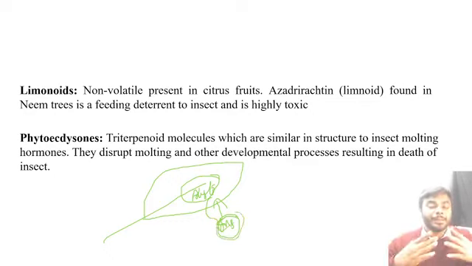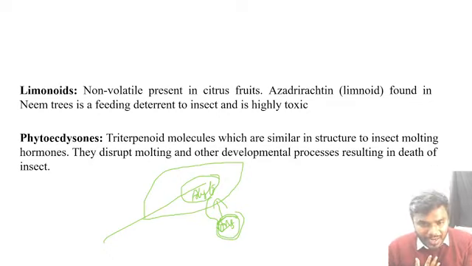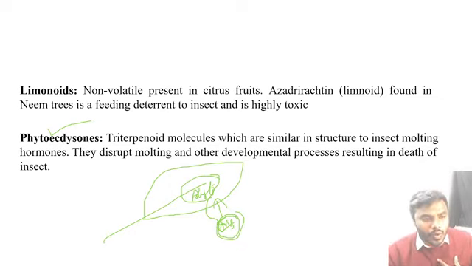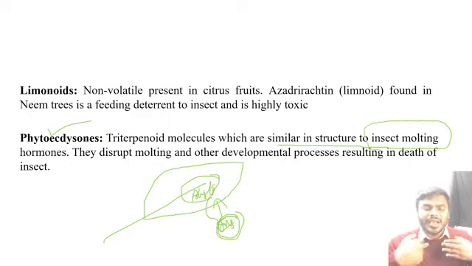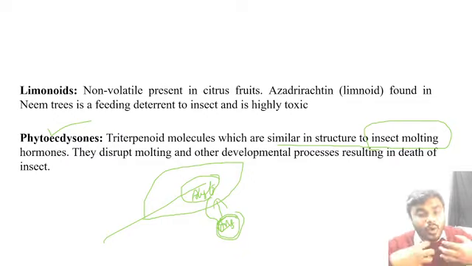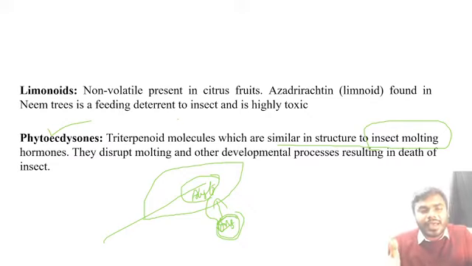Now you all listen. I am an insect. I have attacked a plant. Whenever I attack a plant, I crush the leaf. Now I try to eat that leaf. Whenever I am eating that leaf, phytoecdysteroids are released from the leaf, and all the phytoecdysteroids enter my body. Now all the students listen. Phytoecdysteroids are similar in structure to molting hormones. Inside my body, what hormones are there? Molting hormones. Why do I require molting hormones? For my growth and development. But the phytoecdysteroids which entered from the leaf also look exactly like a molting hormone.